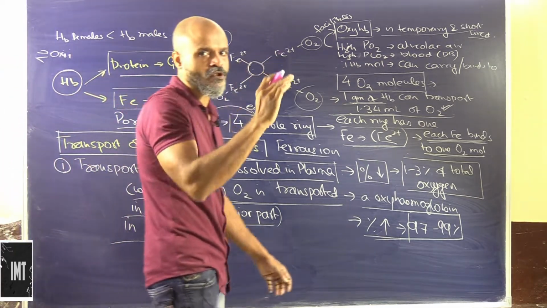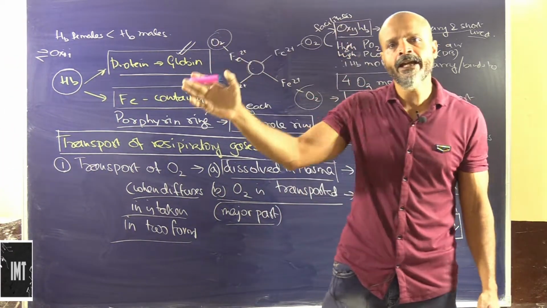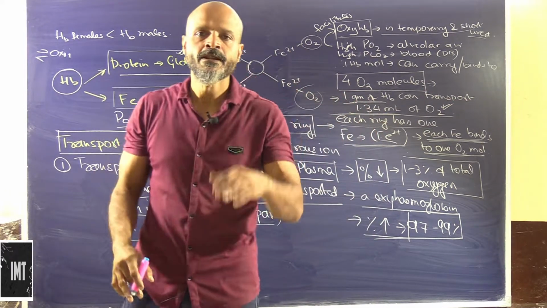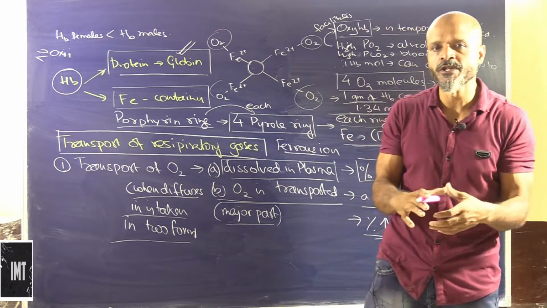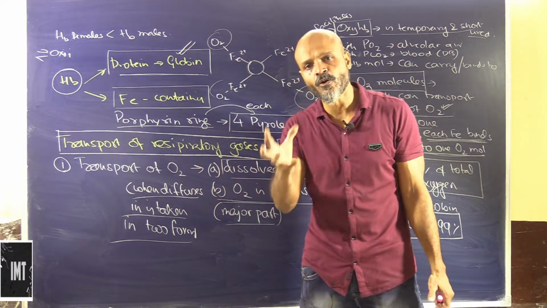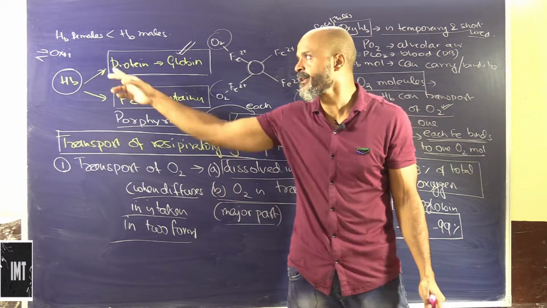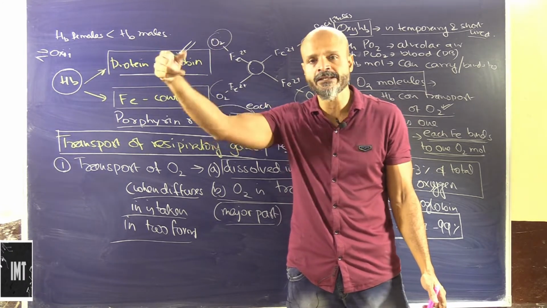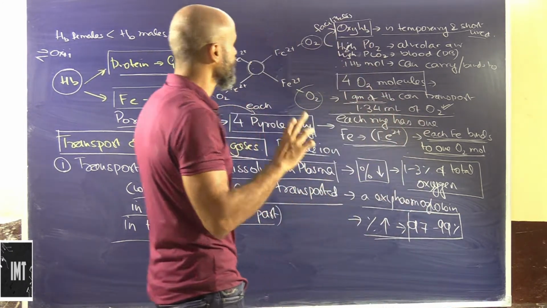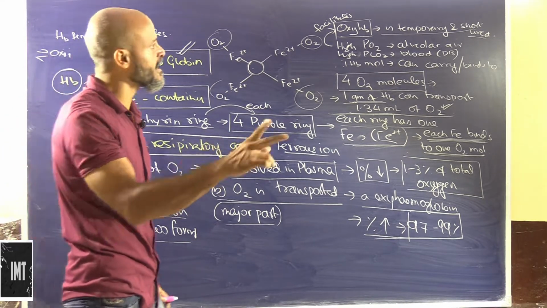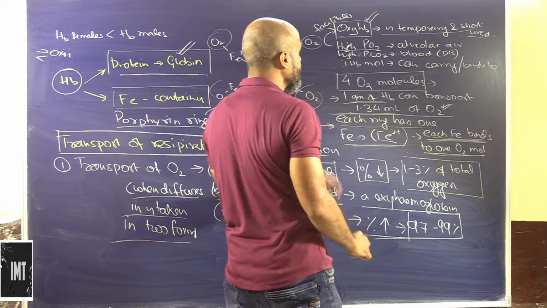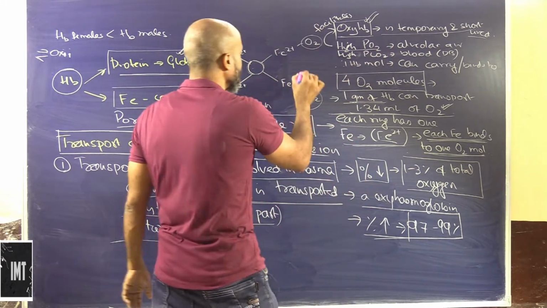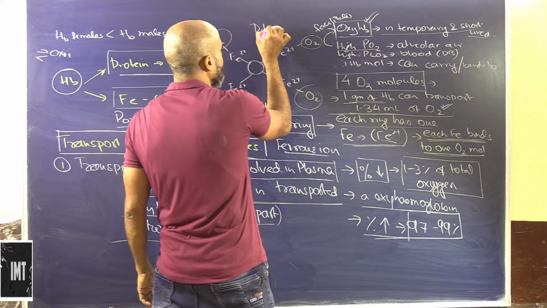So hemoglobin plus oxygen forms oxyhemoglobin, and this is a reversible process, because when it goes into the tissues, the partial pressure of oxygen in the tissues is very low, because of which the oxygen drains out, or rather this compound breaks and oxygen goes into the tissues. So the thing which facilitates the transfer is the formation of oxyhemoglobin. How will this oxyhemoglobin form? Because the deoxygenated blood